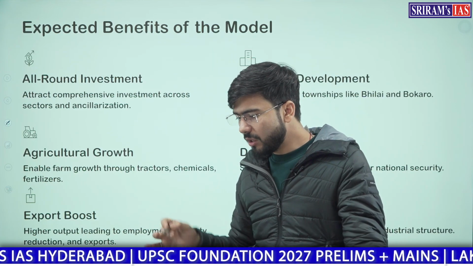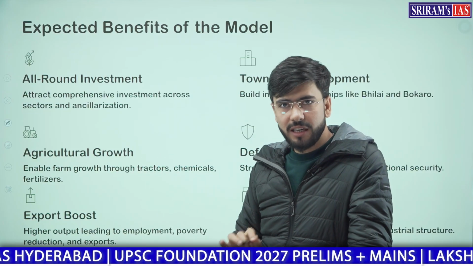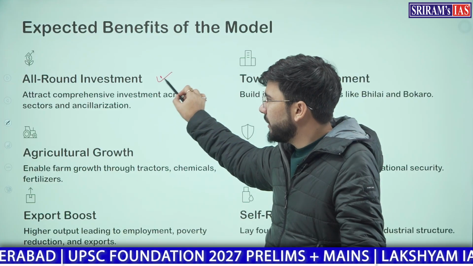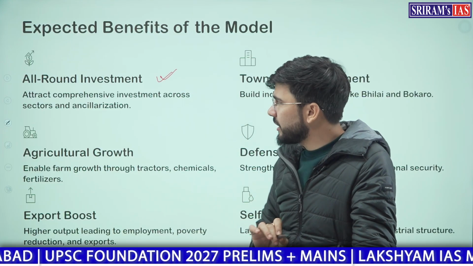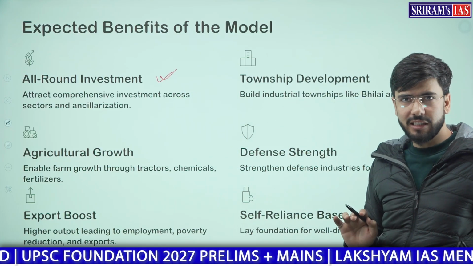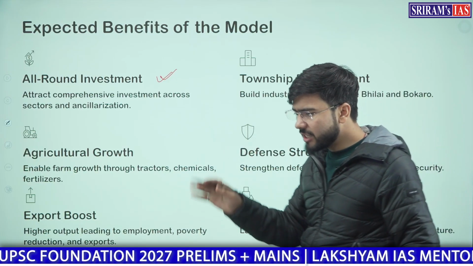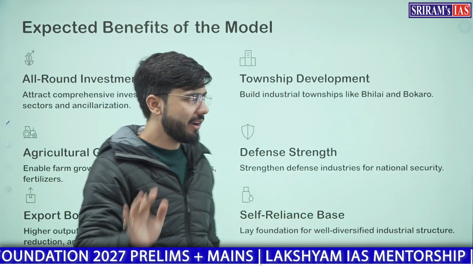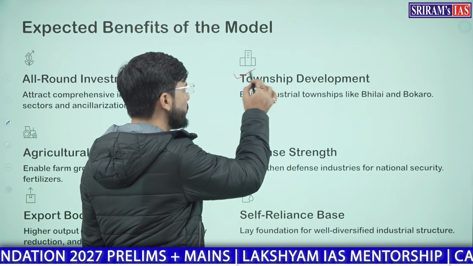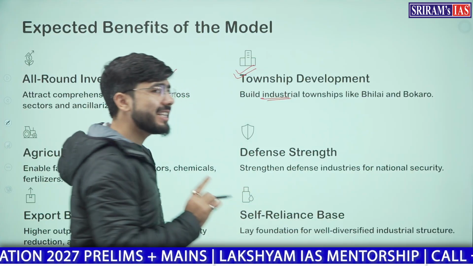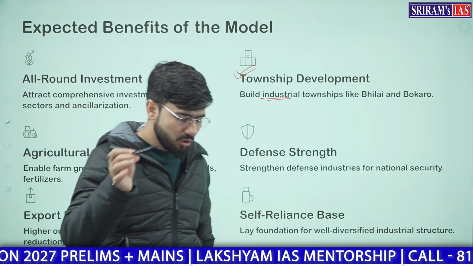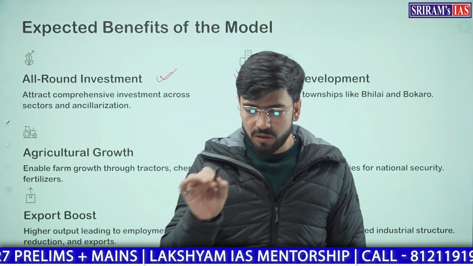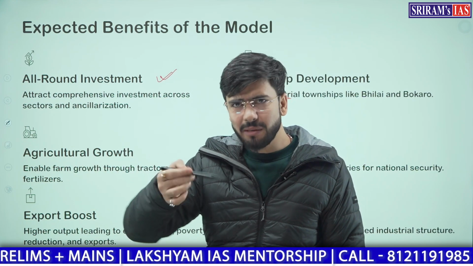Understood? So what were the expected benefits of this model, Nehru-Mahalanobis model? It was expected that there will be an all-round investment. It will attract comprehensive investment across the sectors, across agriculture, industries, pharma, services, every sector will get developed. Second, the township model, that is we will build industrial townships like those built in Bhilai, Bokaro, Jamshedpur or multiple other industrial sectors.